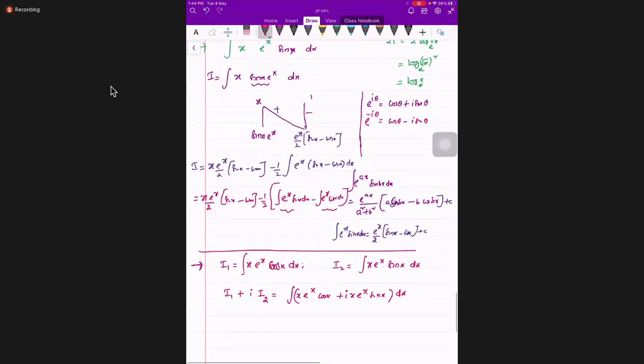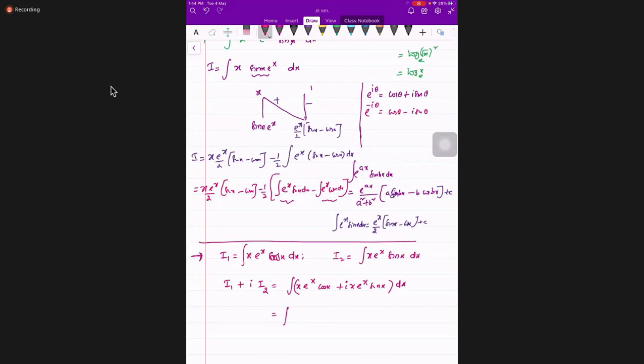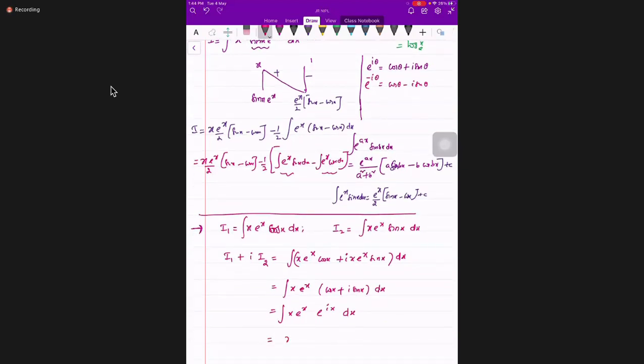Yes, sir. My intention is I'm converting this in terms of complex numbers. Can I write this? Yes. Why I'm writing like that is this is nothing but e power ix. So which is nothing but what? x e power x into 1 plus i.